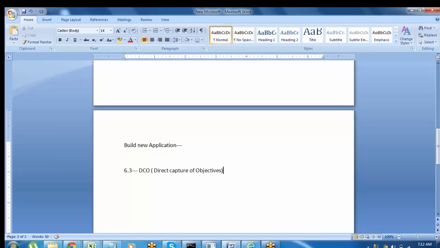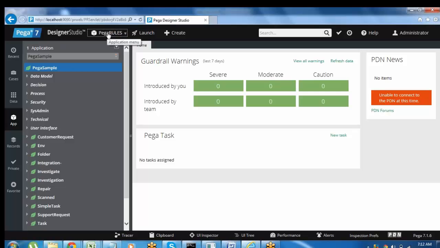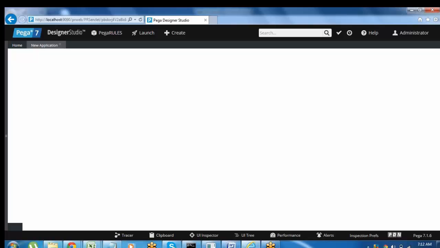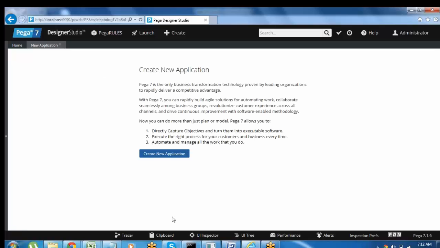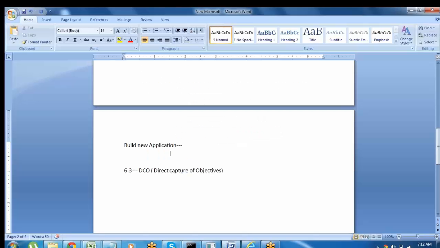You can see here, for example, when you go to the Application menu and click on New Application, it will automatically open the DCO tool. But in Pega 7, when we compare with the previous version, this is the page where we can build the new application. Let me explain about 6.3. In the 6.3 version, under the DCO, we have different types of tools.